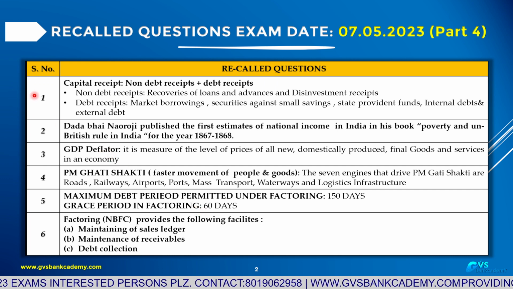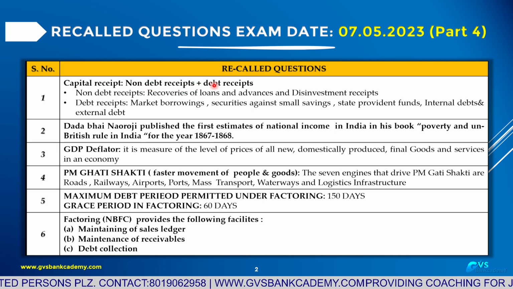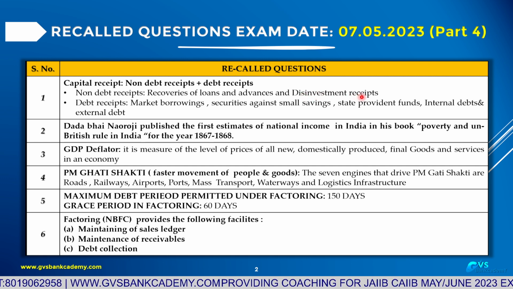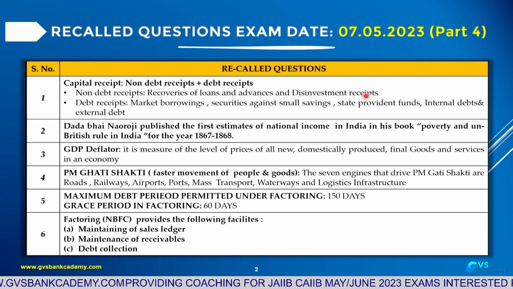Now, question number 1 for today. Capital receipts. In the budget, capital receipts means non-debt receipts not related to loans and related to debt borrowings. Examples of non-debt receipts: recovery of loans and advances, Government of India disinvestment receipts, and sale of government holdings in public sector companies. Disinvestment is very, very important here.